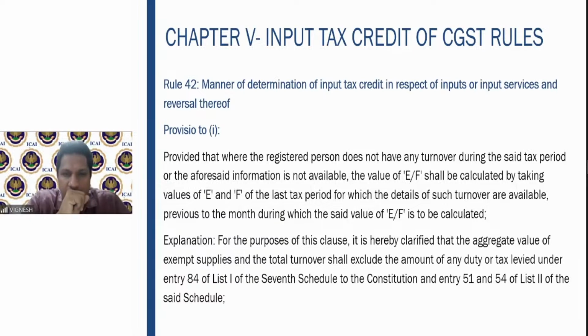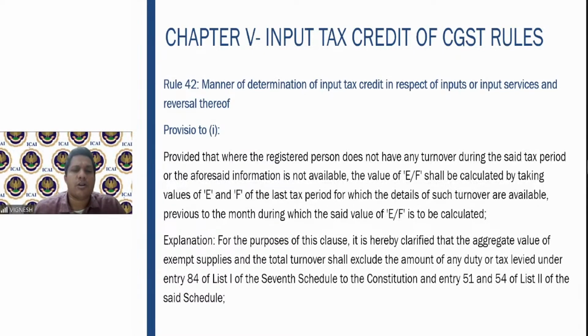So what has to be done? Provided where the registered person does not have any turnover during the tax period or the aforesaid information is not available, how do you derive the value of E and F? You will take the value for the last tax period for which the details of the turnover are available, and based on that, we will take the E by F and calculate the respective credit which is to be reversed.